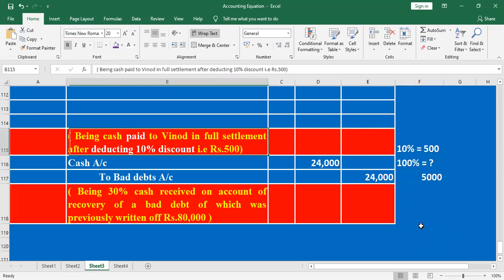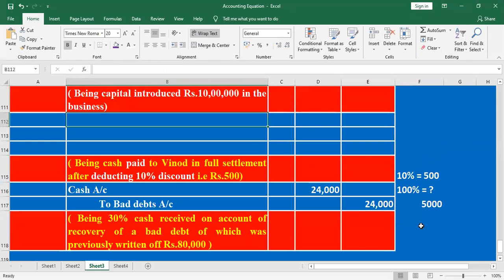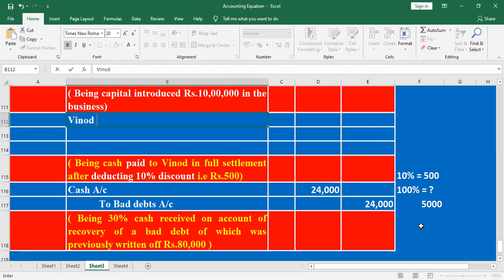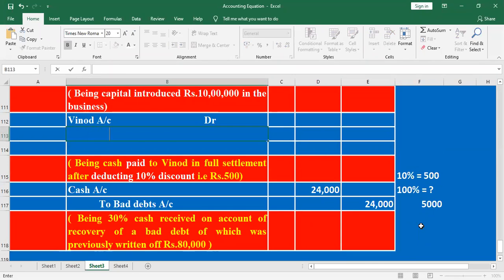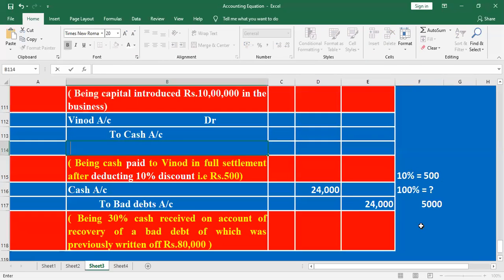Who is the receiver? Vinod is the receiver. Debit the receiver. Vinod account debit. How much value of cash goes out? We paid cash, that's why cash account credit. Then to 5,000.